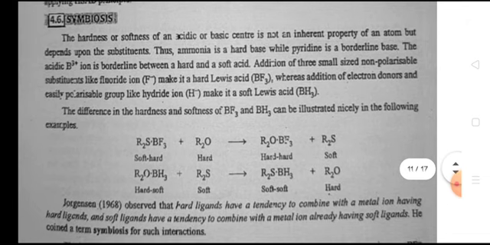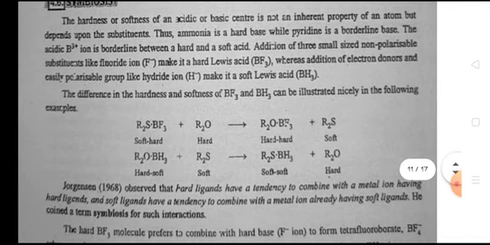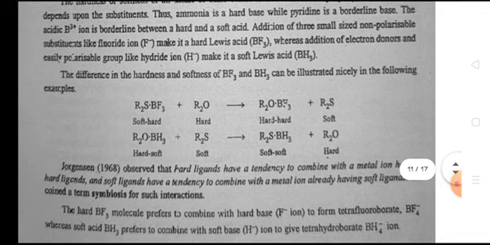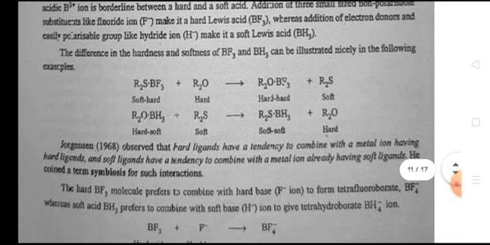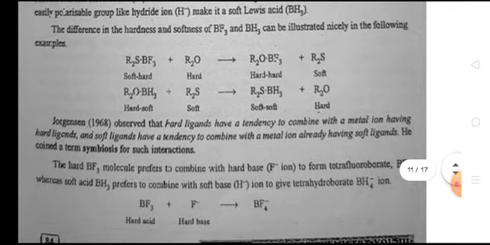Symbiosis. The hardness or softness of an acidic or basic center is not an inherent property of an atom but depends upon the substituents. Thus, ammonia is a hard base while pyridine is a borderline base. The acidic B3+ ion is a borderline between a hard and soft acid. Addition of three small-sized, non-polarizable substituents like fluoride ion makes it a hard Lewis acid, BF3, whereas addition of electron-donor and easily polarizable groups like hydride ion makes it a soft Lewis acid, that is BH3.